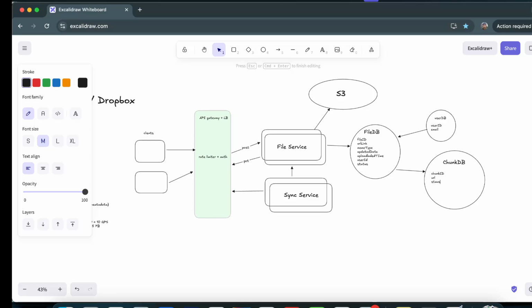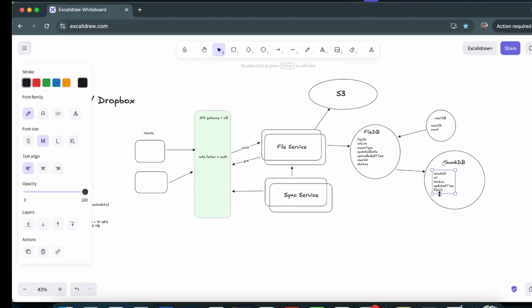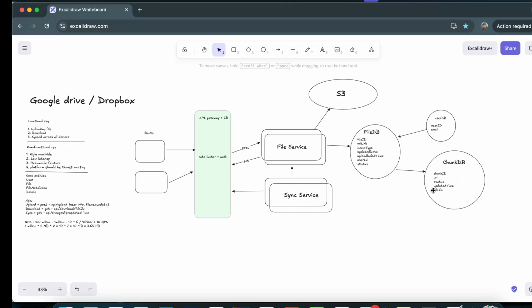Then a status, whether the chunk has been uploaded to S3 or not, and the updated time. We will also have the file ID, so that a particular file can have multiple chunks. This file ID is actually the foreign key from the file DB. That's how the chunk table looks.